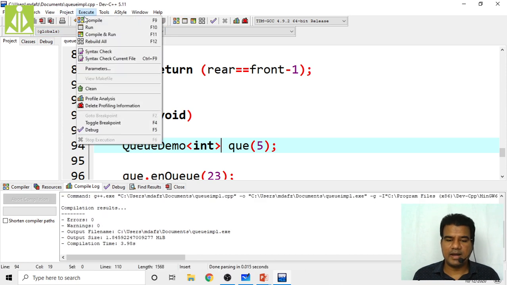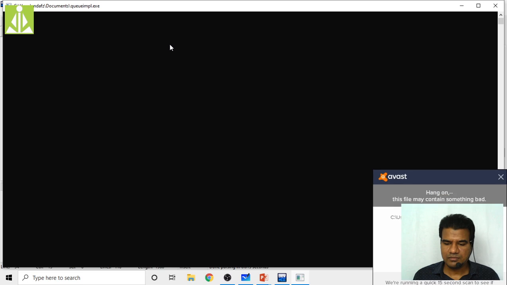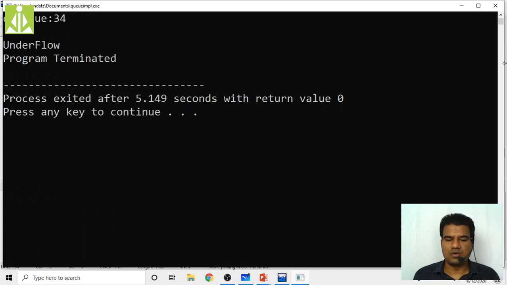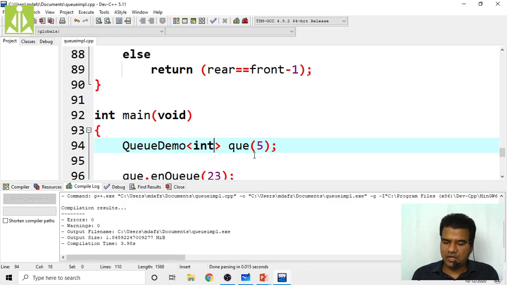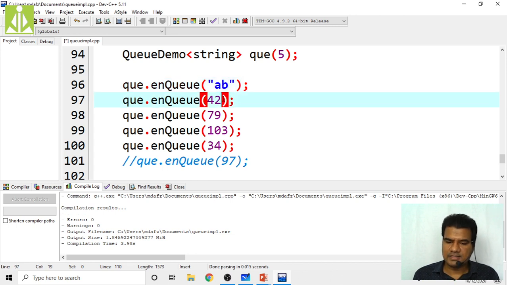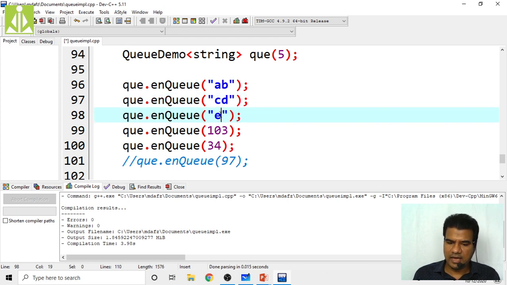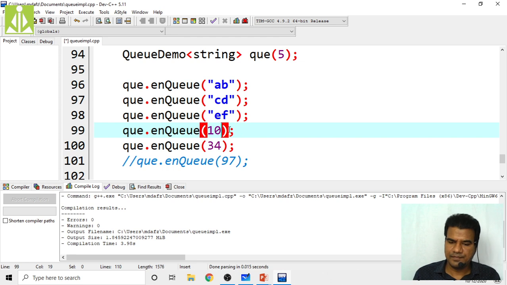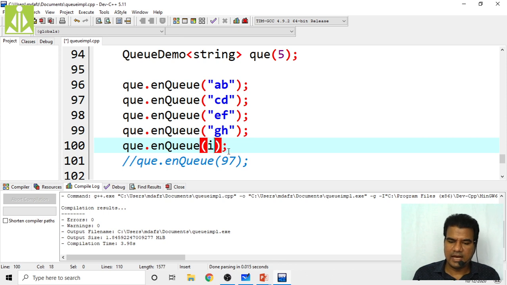Yeah, successfully compiled and run. Yeah, as you can see, you are getting the same output. So even you can make your type string instead of int. When you are making the type string, pass strings over here. First I am passing AB, then I am passing CD, then I am passing EF, then I am passing GH, finally I am passing IJ.